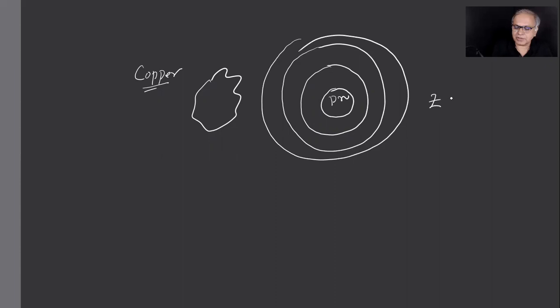Z equals 29 for copper: 2 electrons here, 8 electrons here, 18 electrons here, 1 electron here, and exactly the same number of protons. Neutrons may slightly change in number.